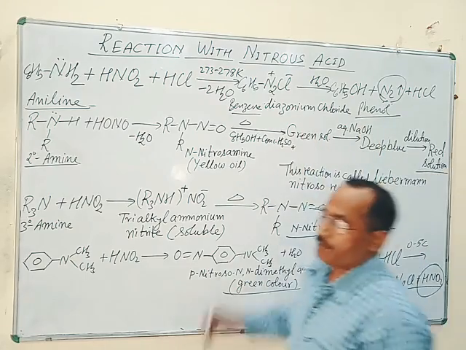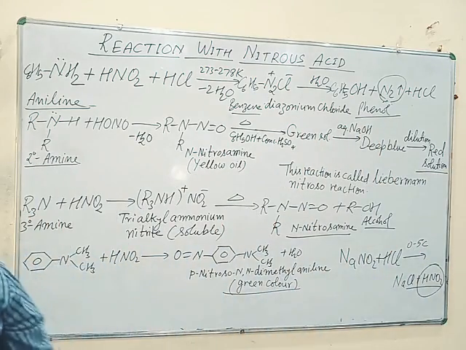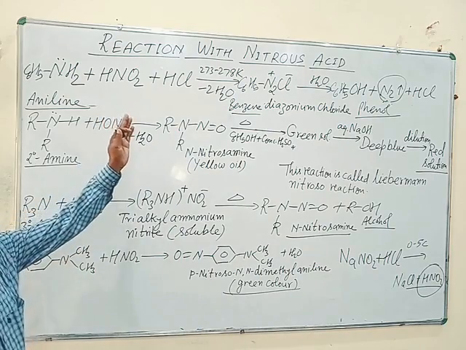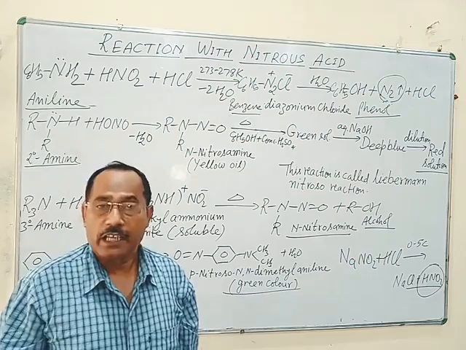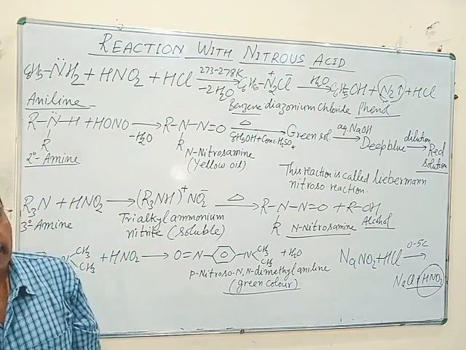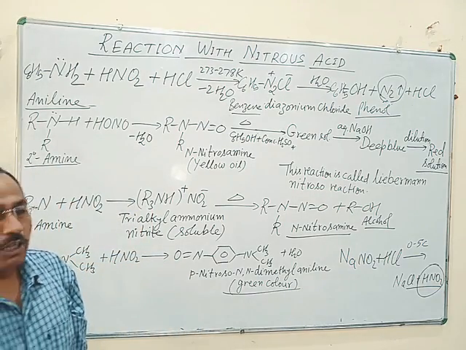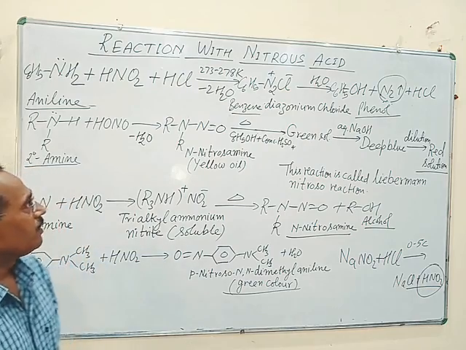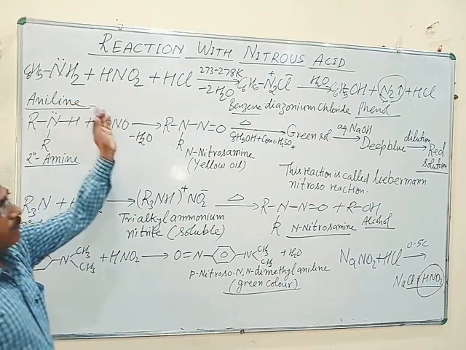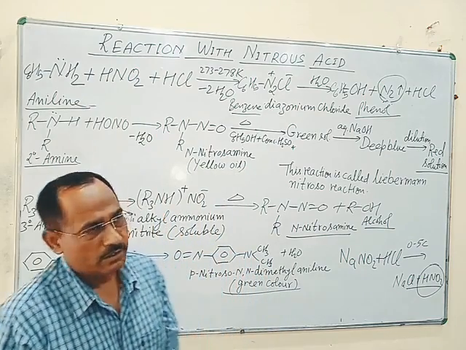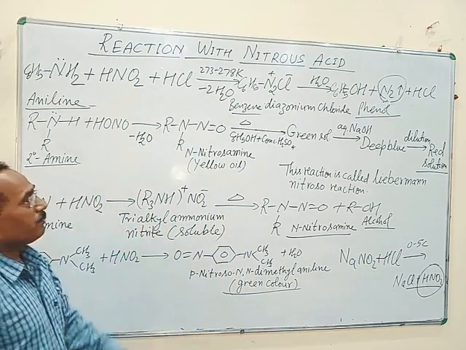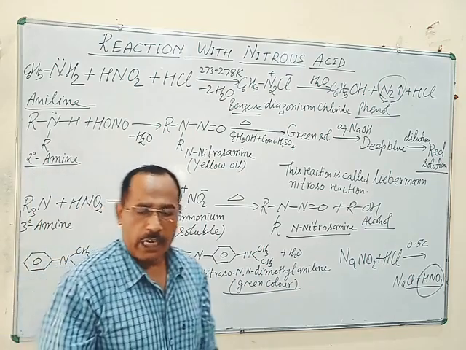So with the help of this reaction, you can distinguish between ethylamine and aniline, means aliphatic primary amine and aromatic primary amine. Aliphatic primary amine gives alcohol and nitrogen gas, while aromatic primary amine gives phenol and nitrogen gas.